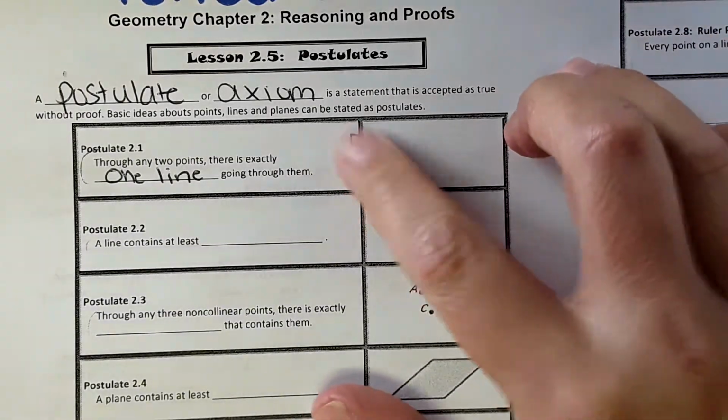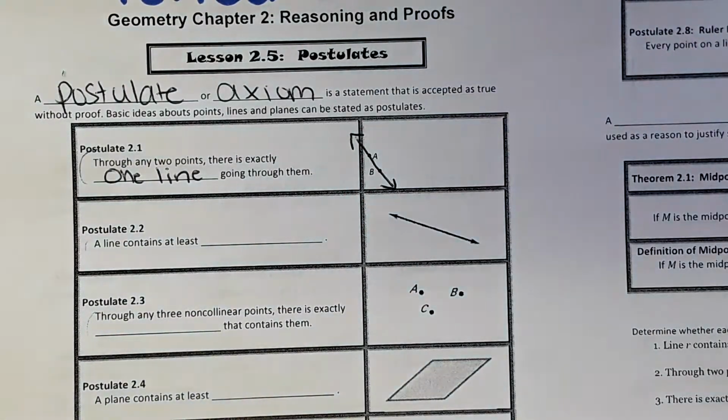On the paper, it's pretty obvious that you can draw a line through those 2 points, but remember, they don't really have to be on a flat surface. You can have a point here on the board and then a point here on my desk, and through any 2 points, you can draw one line. Whether that line is drawn or not, you can draw one line.